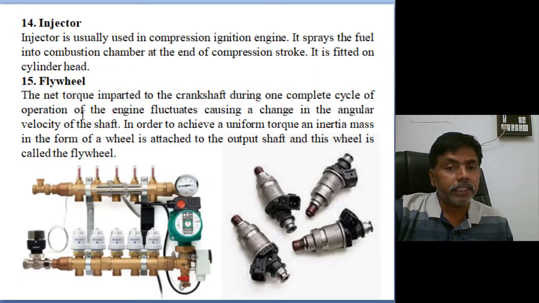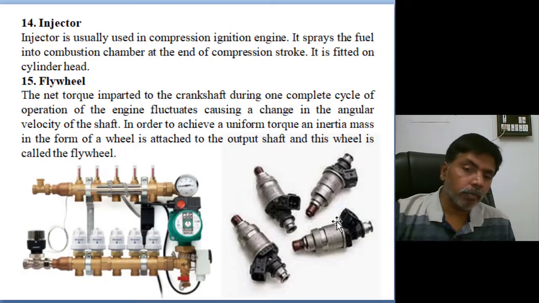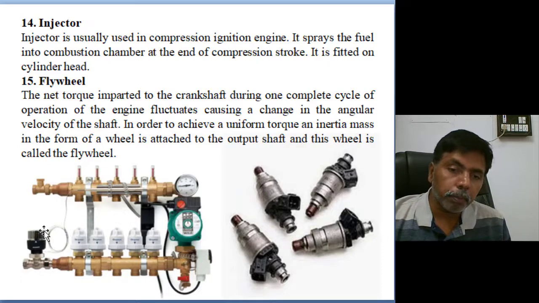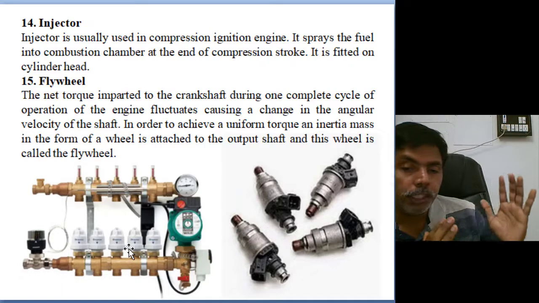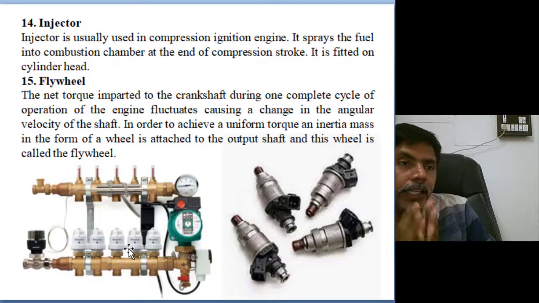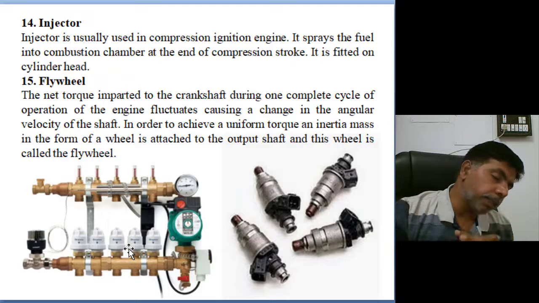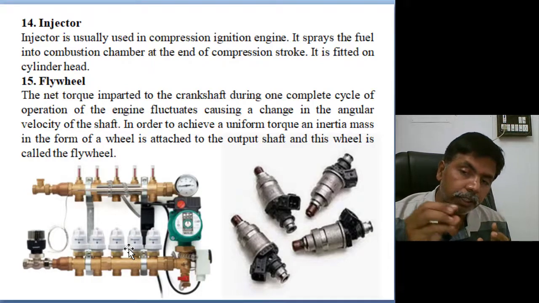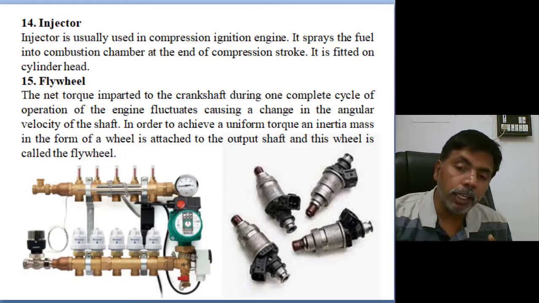Coming to the injection system. In diesel engines we use an injection system. These are the injectors, and this is the injection pump. Here high pressure fuel, as I already mentioned for the diesel engine, fuel is compressed separately and air is compressed separately. We compress the fuel in the fuel pumping system. That high pressure fuel is injected inside the cylinder through the injector.